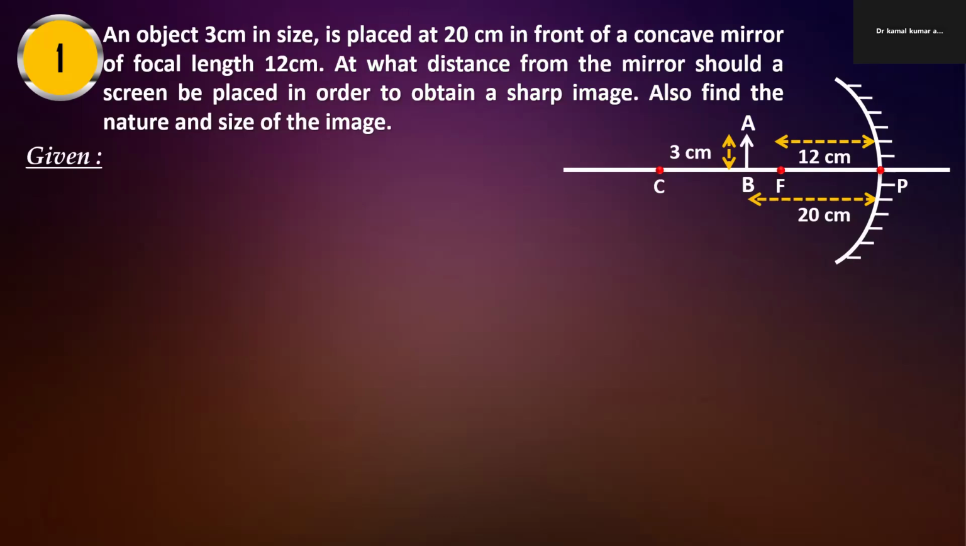Now the question is: at what distance from the mirror should a screen be placed in order to obtain a sharp image? Simply see, where the image forms, we put the screen there, and then the image will form on the screen. So ultimately we have to find the image distance, and also find the nature and the size of the image. So let's do it.